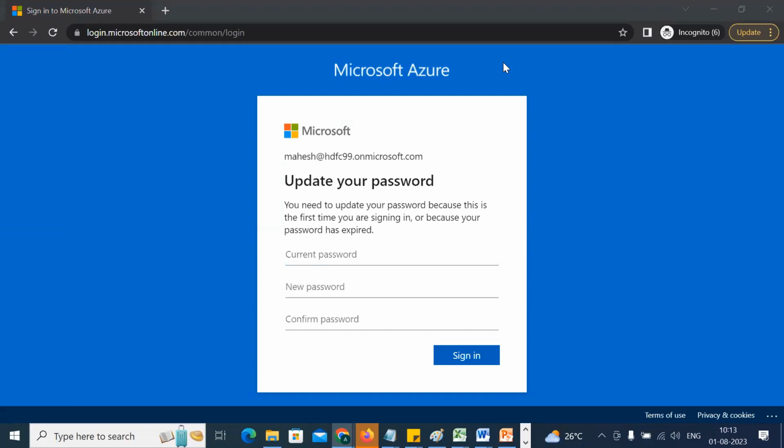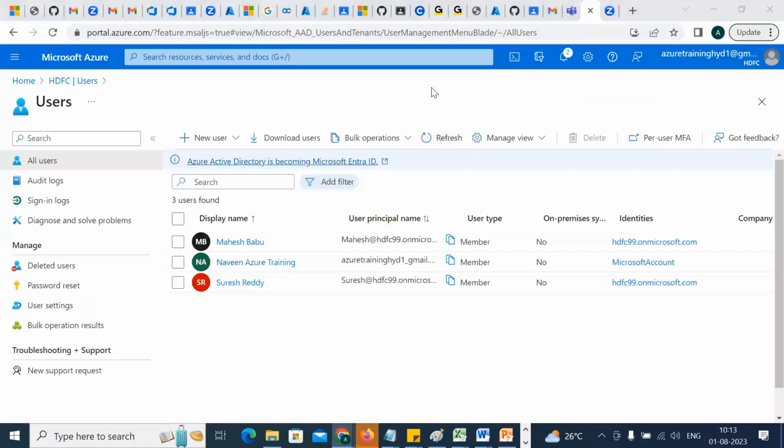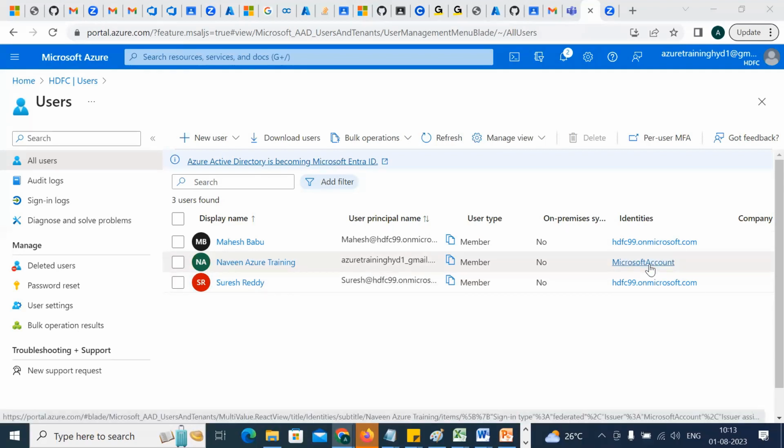Why is the primary account not showing? Which primary account are you talking about? Azure? It will be showing, no? Yes, why is it not showing that? This is a root user here.